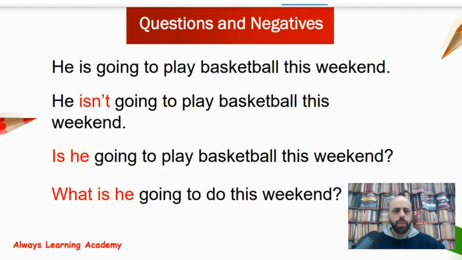Now let's practice making questions and negatives with both the future and present continuous. Now, the first sentence, of course, is the positive one here. He is going to play basketball this weekend. How can we make it negative? Simply by adding not after is, so it becomes isn't or is not, you can say. So he isn't going to play basketball this weekend.